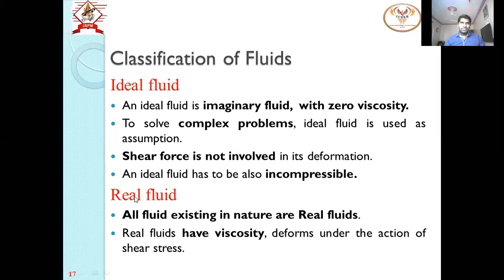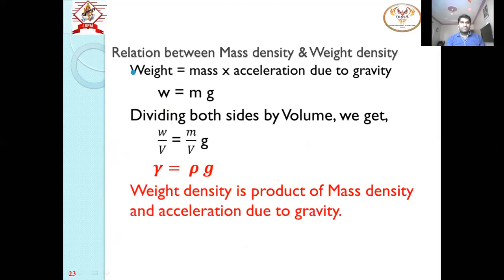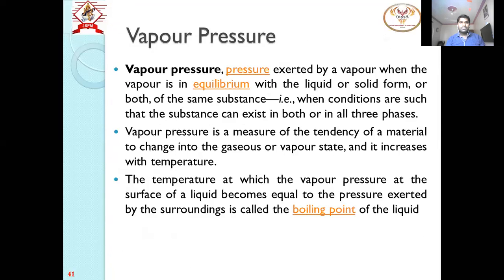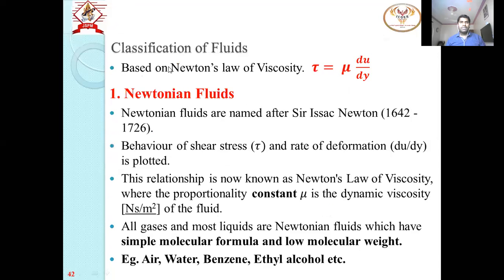Whenever viscosity is present, there is a further classification based on that viscosity. The classification of fluid is based on Newton's law of viscosity. What is Newton's law of viscosity? Just now we saw that shear stress is equal to mu du upon dy. Shear stress is tau, mu is the dynamic viscosity, and du upon dy is called the rate of deformation. Using this law, the fluid is divided into Newtonian fluid and non-Newtonian fluid.